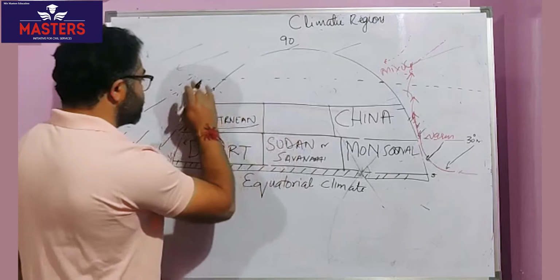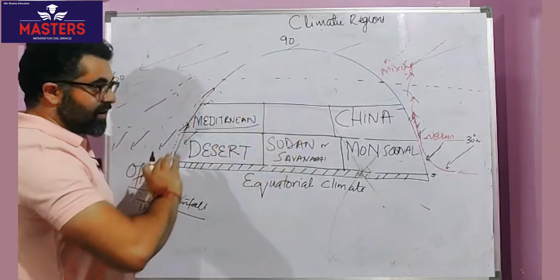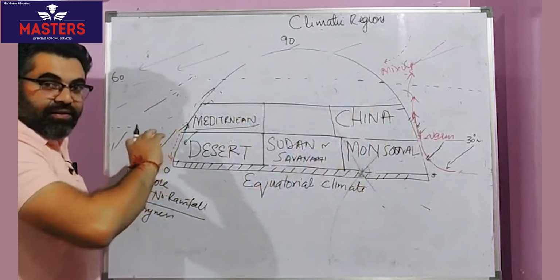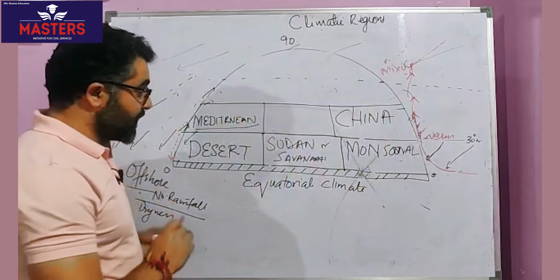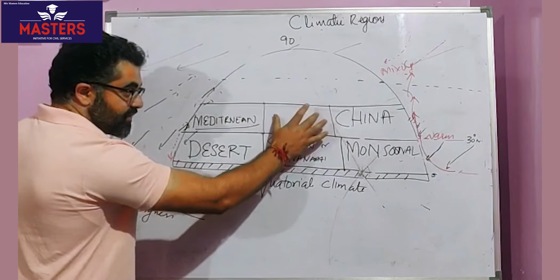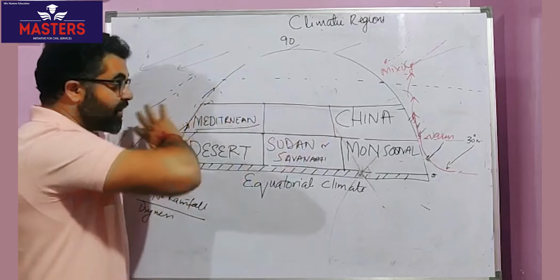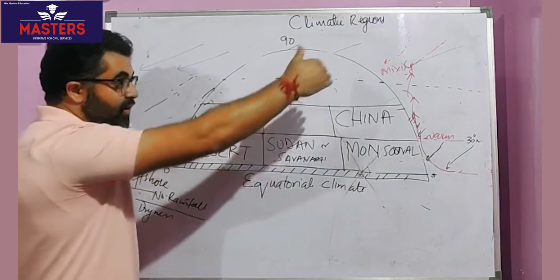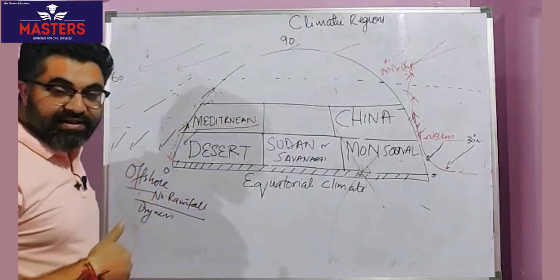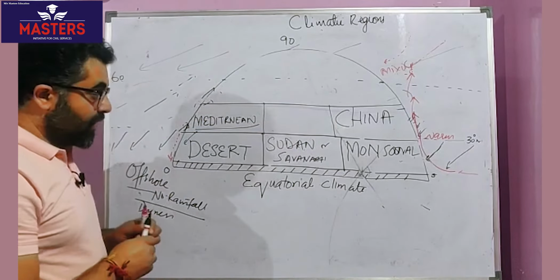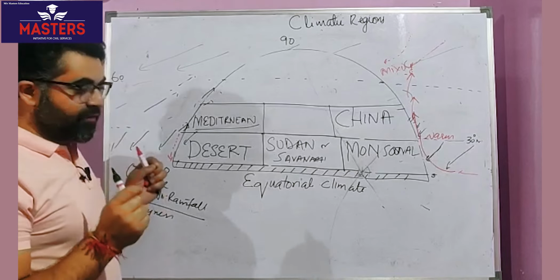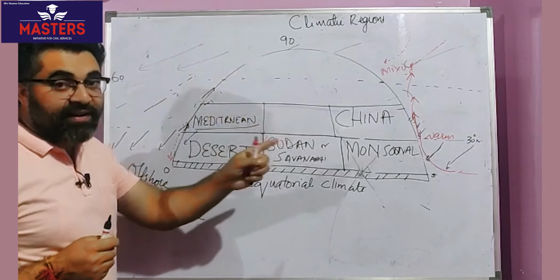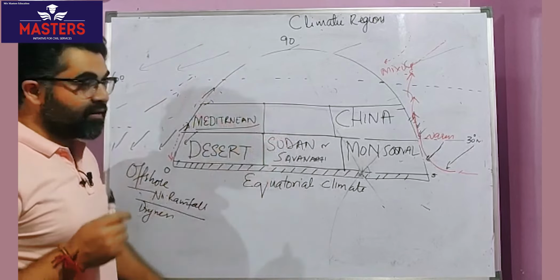Let's reach to the center. So there's a rainfall to the eastern side of the continent. There's a rainfall to the western side of the continent, although during winters only. But what about the central region of the continent? From both ends, be it the western side, westerlies, or be it the eastern side, northeasts, very little amount of moisture reaches the inner part of the continent. So continentality is the reason for dryness.